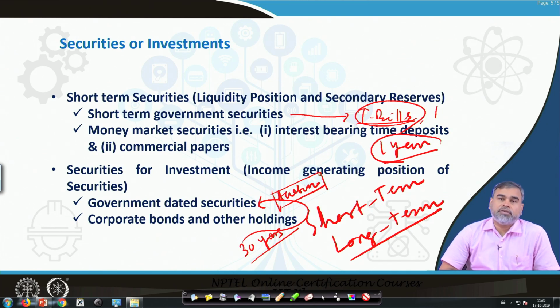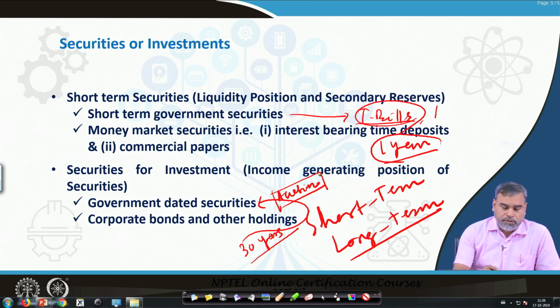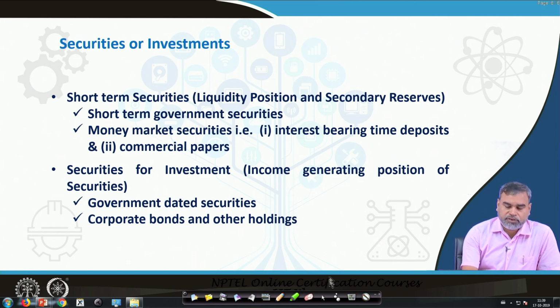Whenever you talk about a secured asset, that means the asset is backed by some kind of security, whereas the assets which are not backed by any security are the unsecured assets, and investing in those is relatively risky. But still, those are the different alternatives available for investment by the commercial bank, which is considered one of the most important items on the asset side of the balance sheet. So, this is what we have about investment.